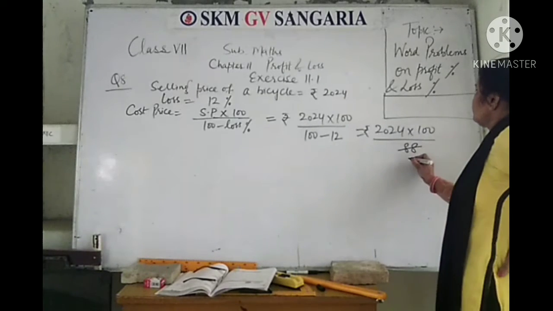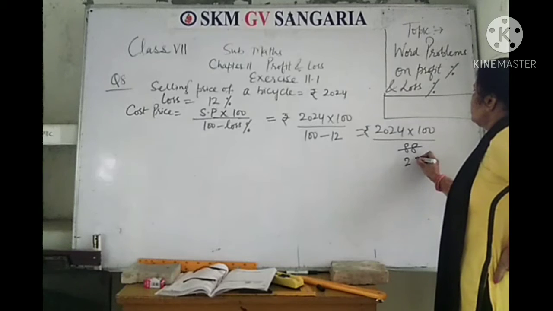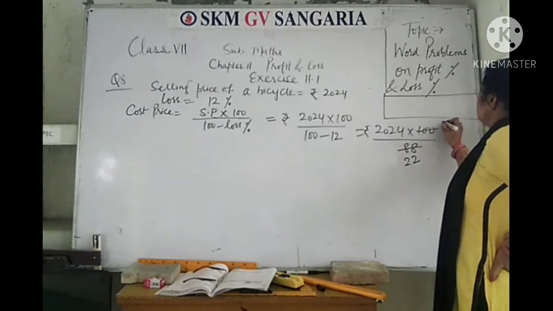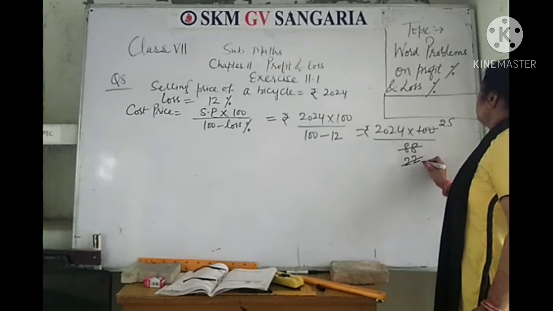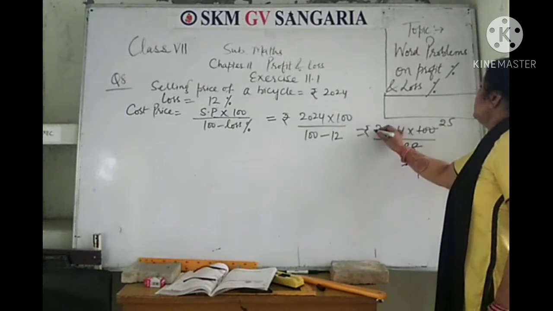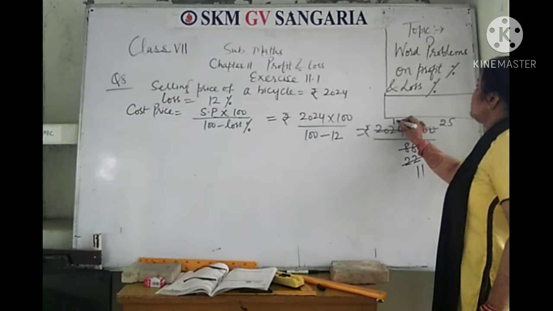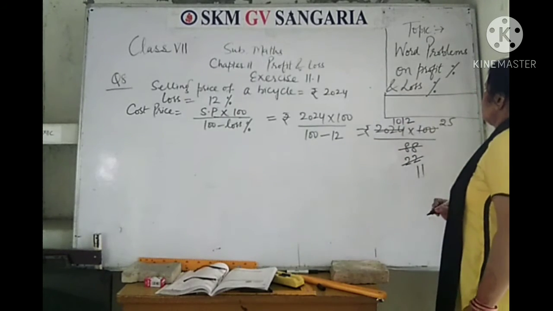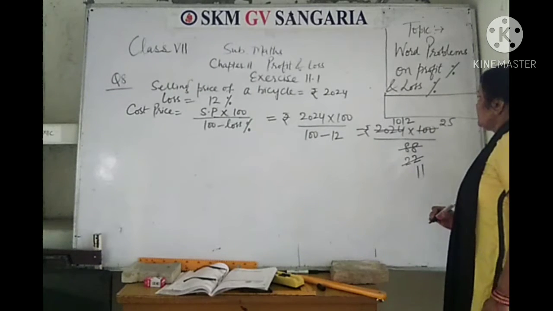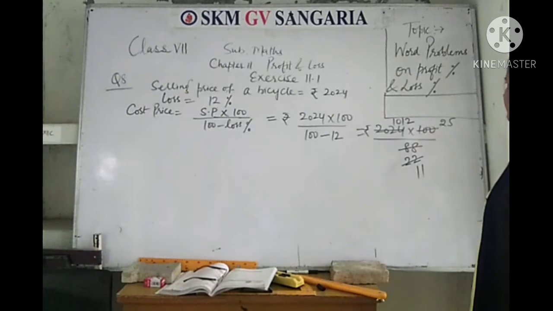Make a table of 4, 4 2 ja 8, 4 2 ja 8, 425. Then table of 2, 2 1 ja 2, 2 2 ja 4. Okay, then simplify.